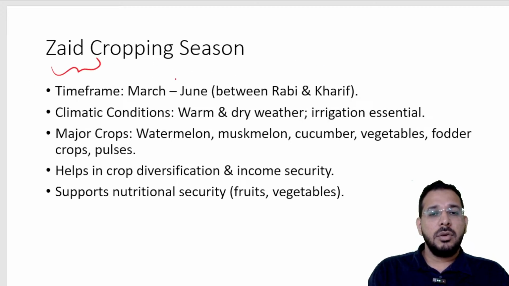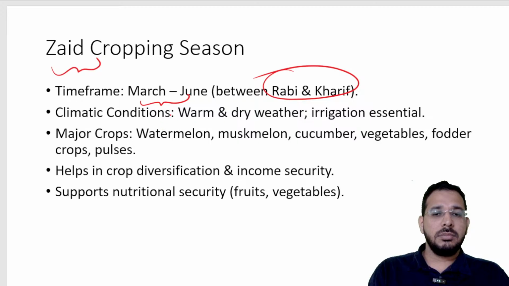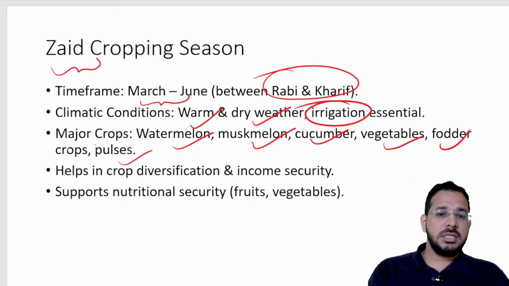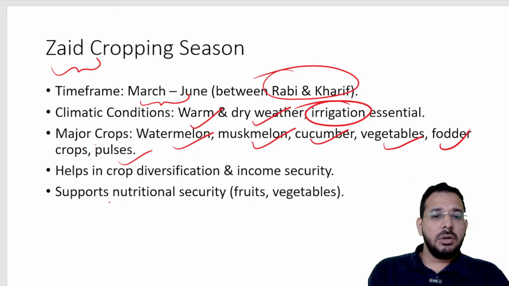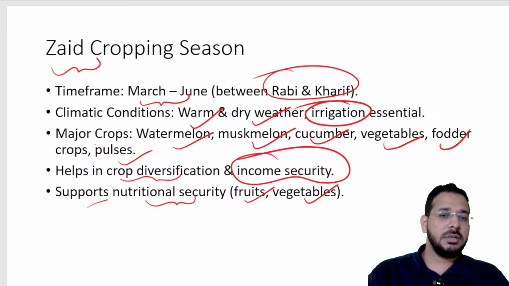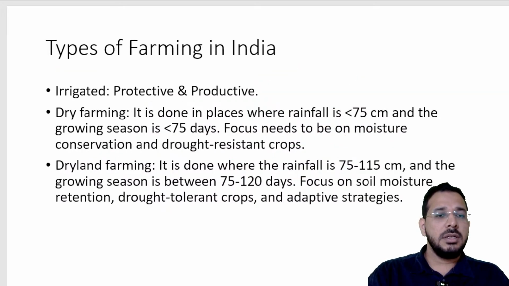Next we have Zaid season, which is between Rabi and Kharif, from March to June. We have warm and dry weather conditions. Because it is dry and very hot, irrigation is essential. Crops like watermelon, muskmelon, cucumbers, vegetables, fodder crops, pulses, etc. are grown in this season. It also supports our nutritional security because we grow fruits and vegetables in this season. It is also important for crop diversification and income security for the farmers. So they will have one additional income from the Zaid crops.